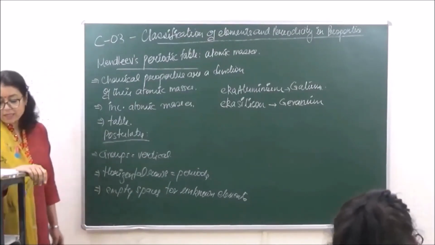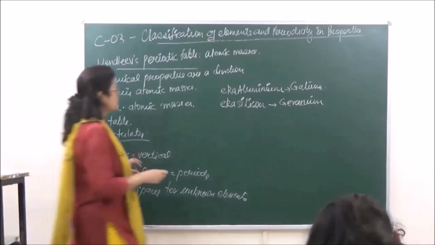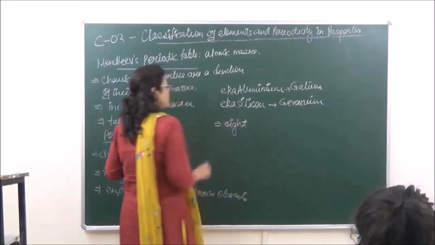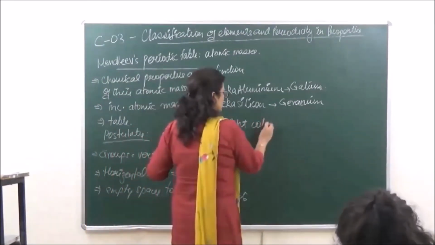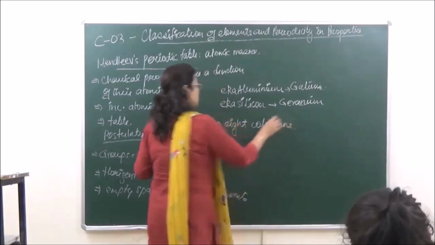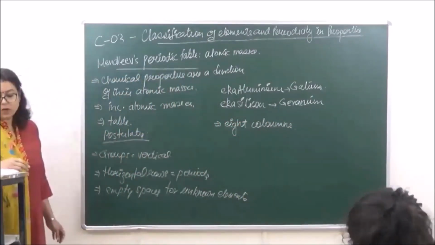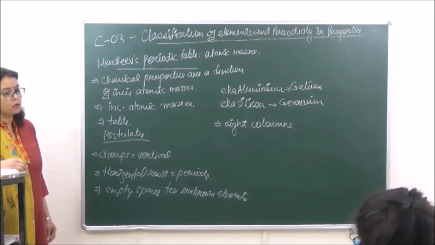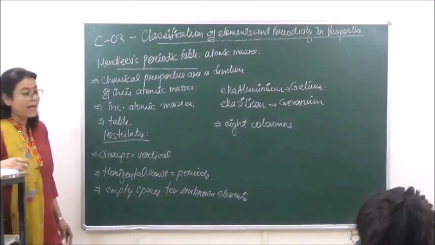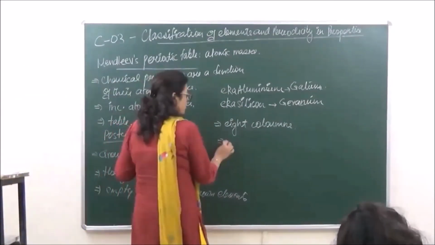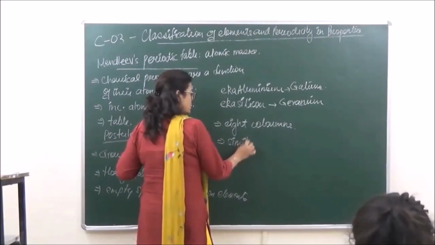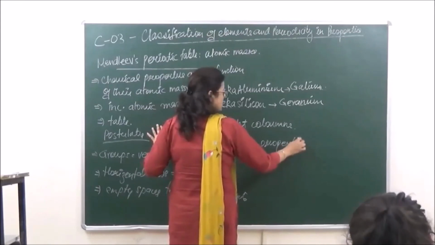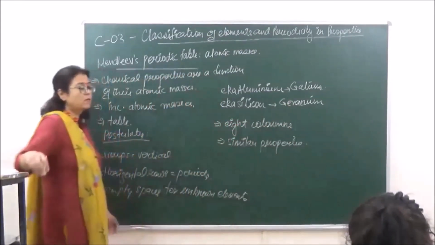Then the original periodic table which was given consisted of 8 columns, or vertical groups, which were known as groups. Each group had elements with similar properties.